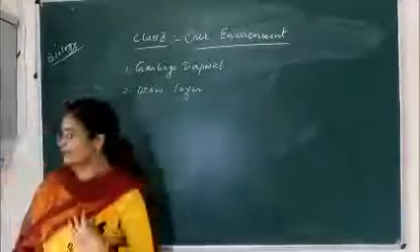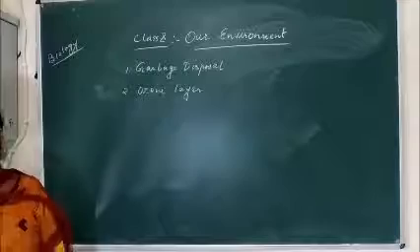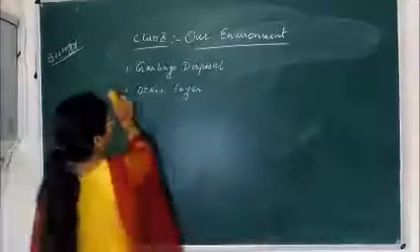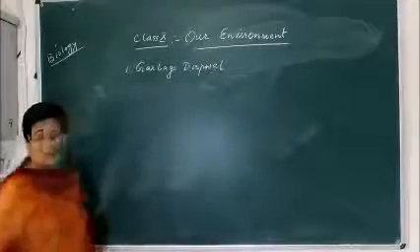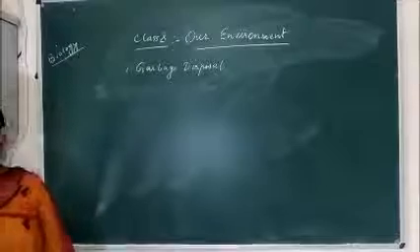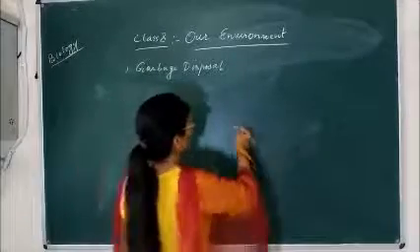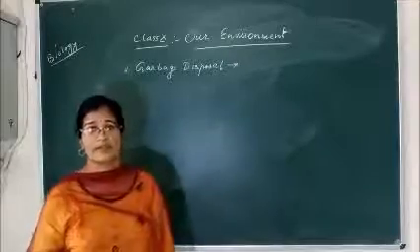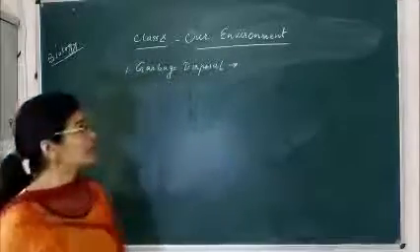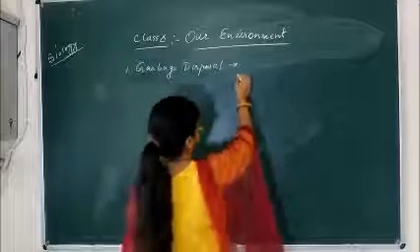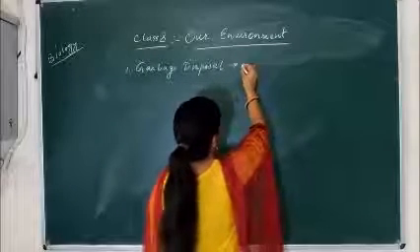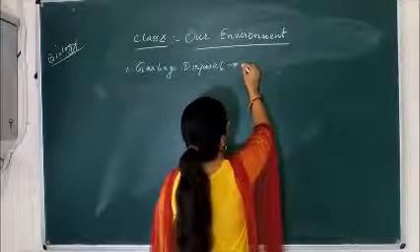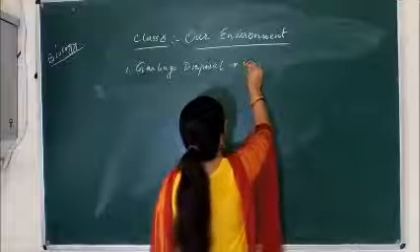So first we'll deal with garbage disposal, how to dispose of the garbage. First we should know what is garbage. Garbage means all the waste, whether it is in solid form or liquid form, the waste which comes from our home or industries, they are called garbage.